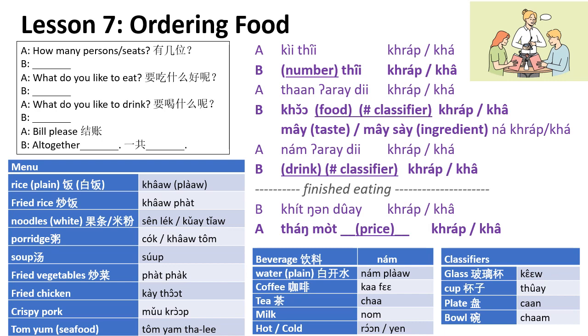So whatever the price is, ทั้งหมด, total. I hope this gives you an idea of how to order food.